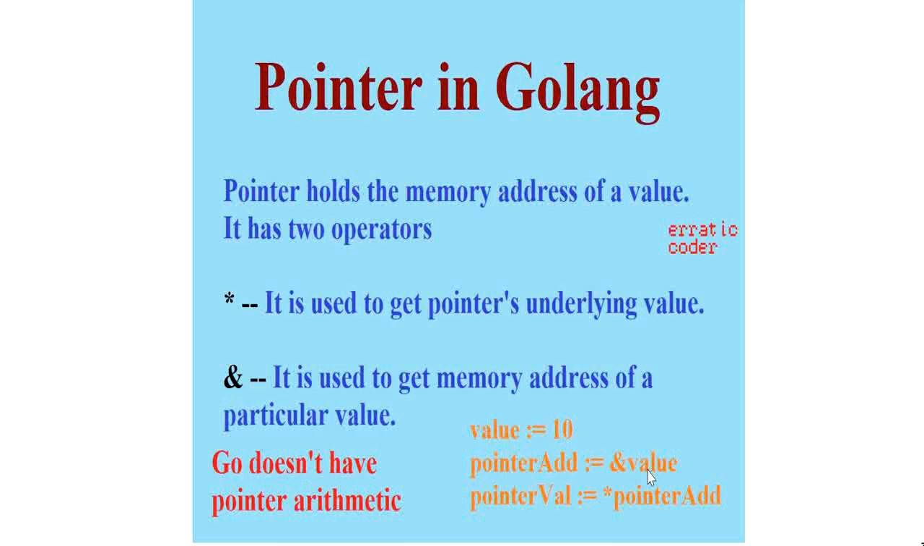In general, we have two operators that are used with pointers. First is asterisk, that is used to get the pointer's underlying value, and second is ampersand, that is used to get the memory address that is stored by a pointer variable. We can understand it with another example.